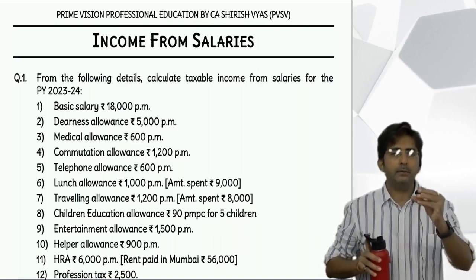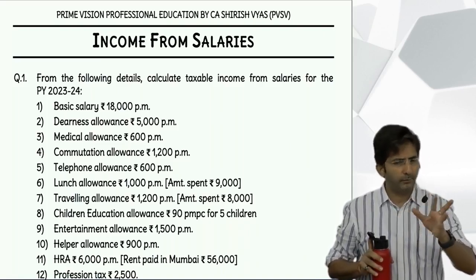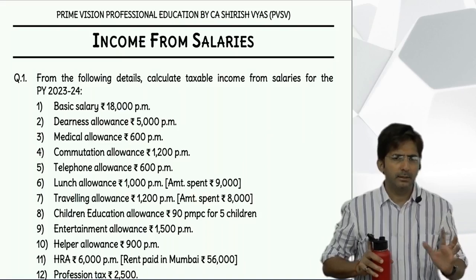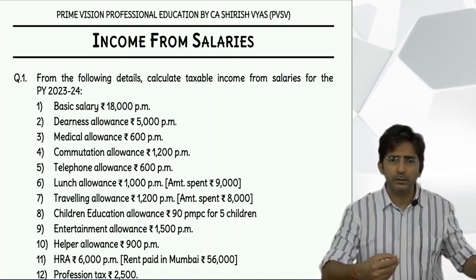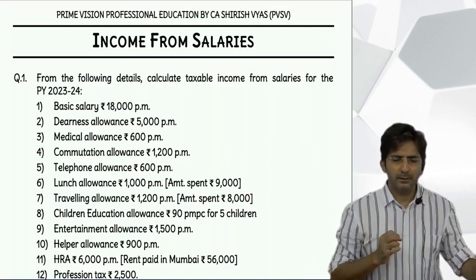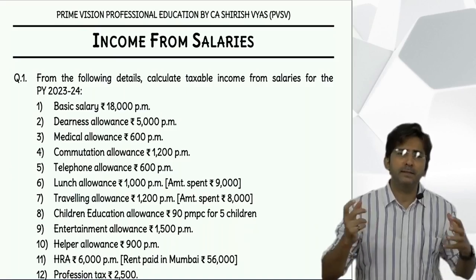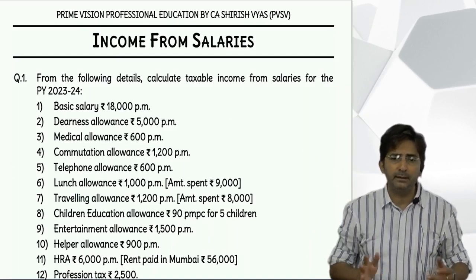See, basic salary, one point is remaining, but without that point also we will be able to successfully solve. My target is, as early as possible a question should be solved so that you get confidence. Otherwise, you will keep waiting for when sums will come, and by the time we do the sums at the end, you forget all the theory, no point.